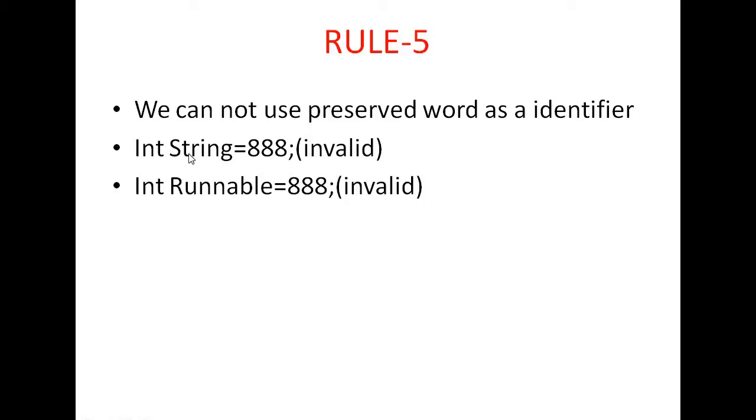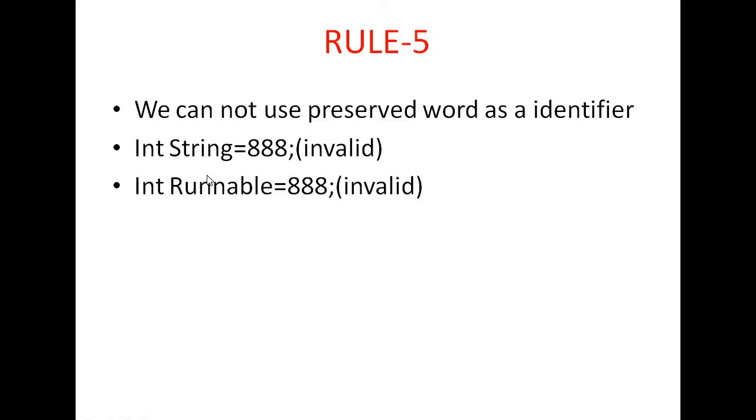String is a valid class name in Java. You cannot take a class name as an identifier name. Runnable is an interface name in Java. You cannot give an interface name to a variable name. So these two are invalid identifiers. You cannot use reserved words as an identifier.